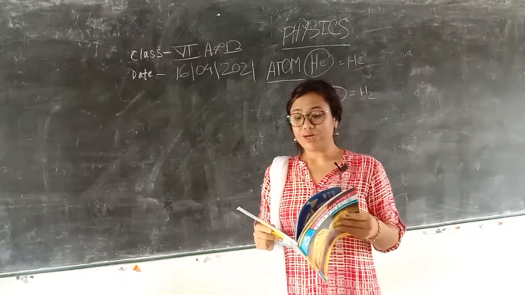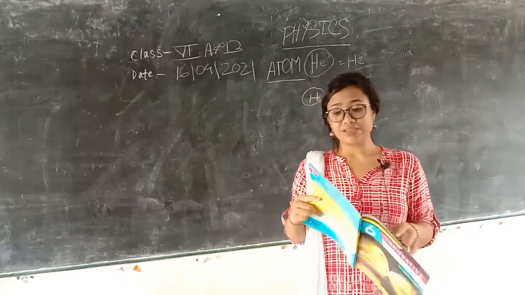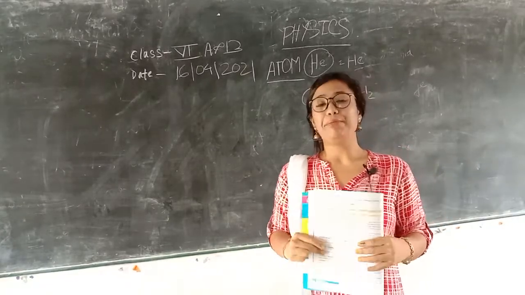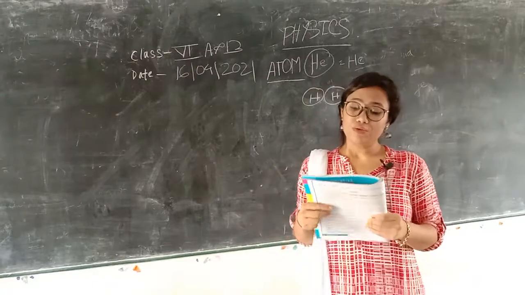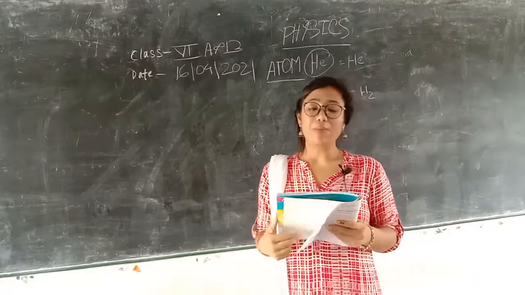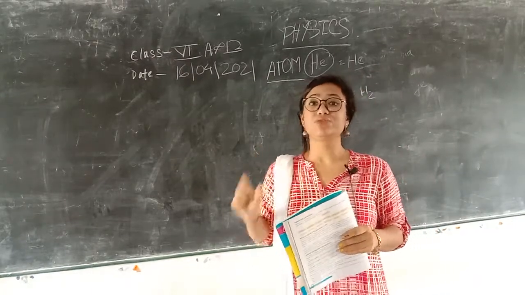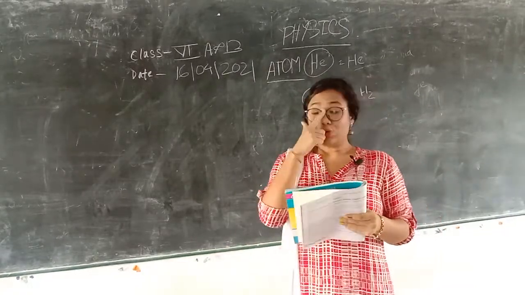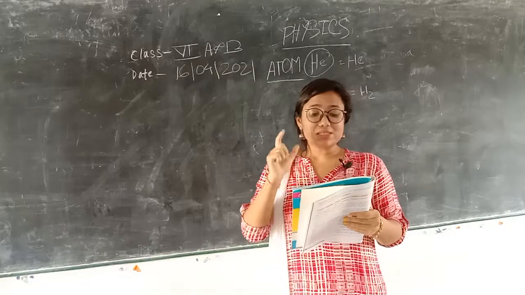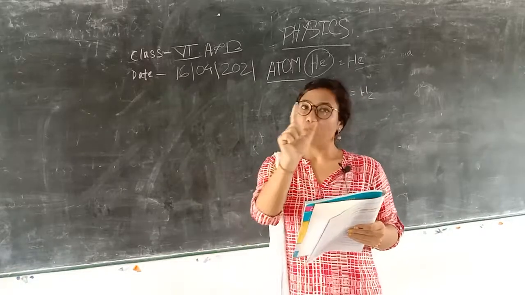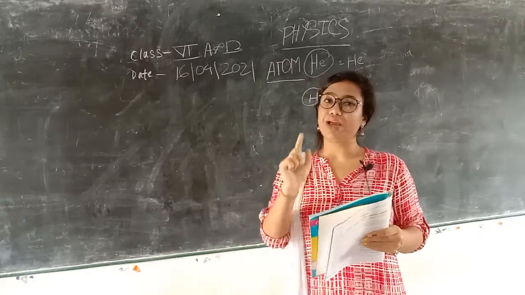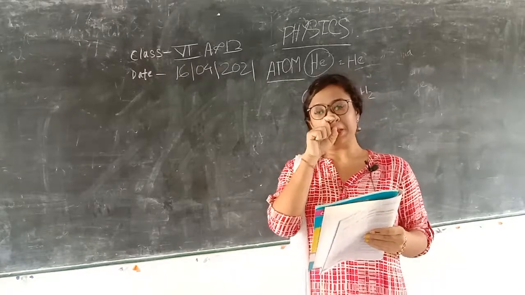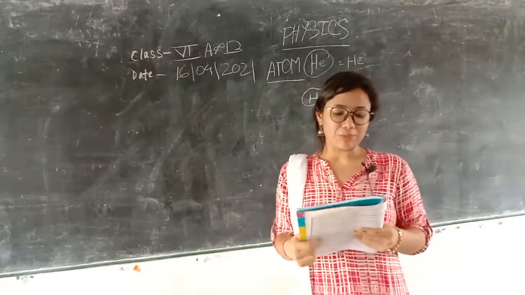So, we have to know first what is the first chapter of your physics. This is matter. The first chapter is matter. And when we learn about matter, we have to know first what is an atom. An atom is the smallest particle of a molecule. Definitely, atom means we also have to know about molecule. Atom is the main unit of a molecule.